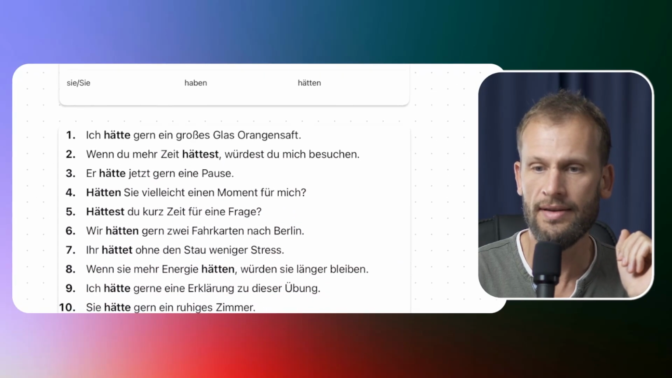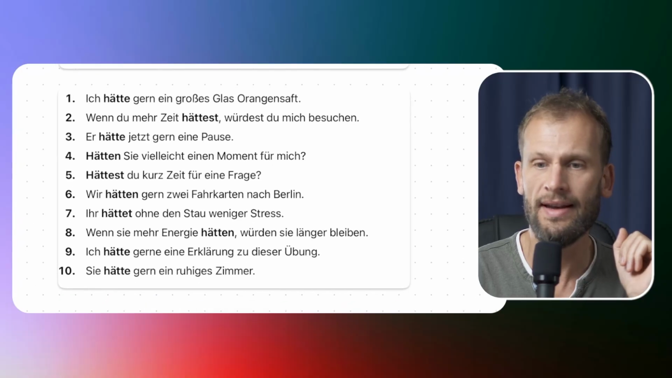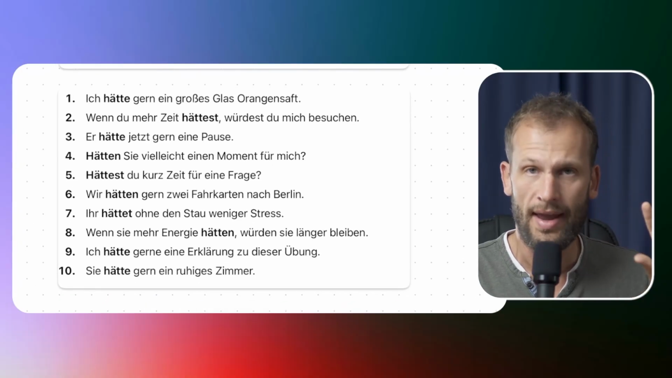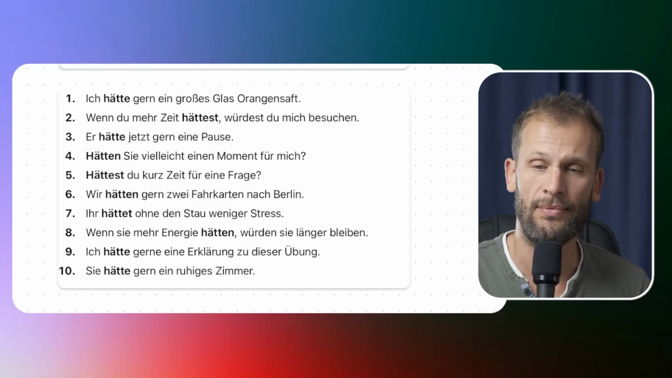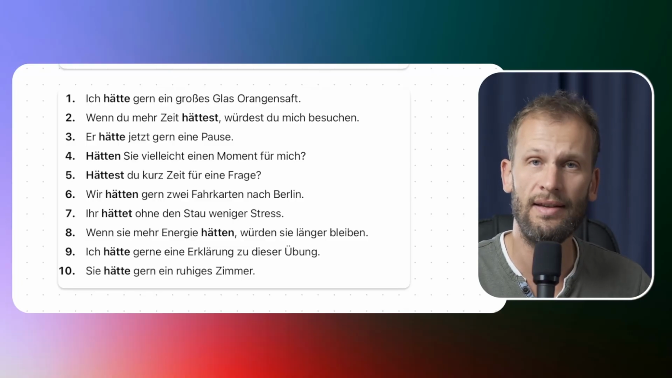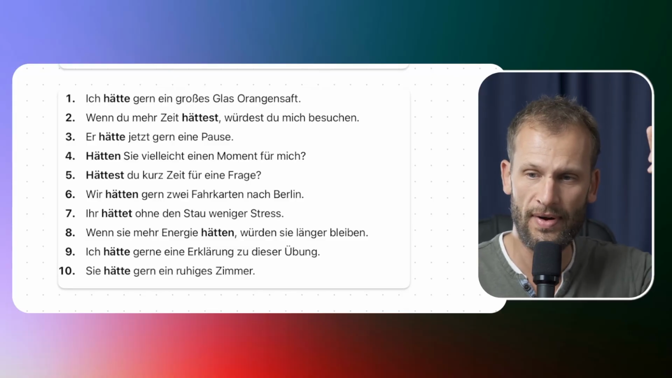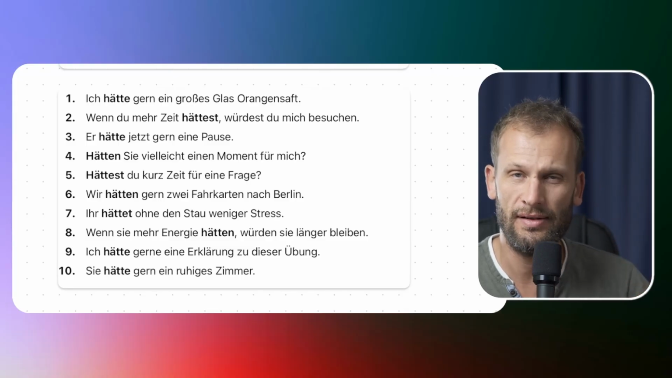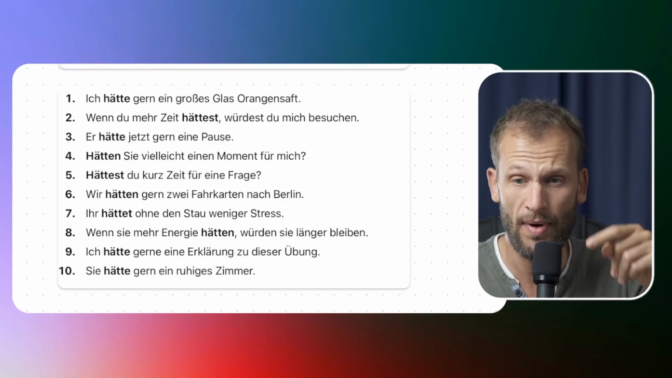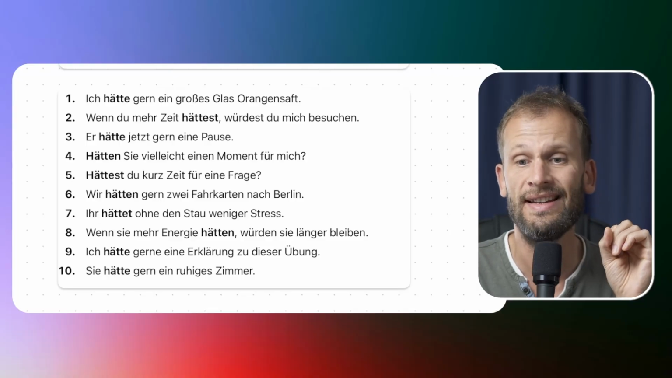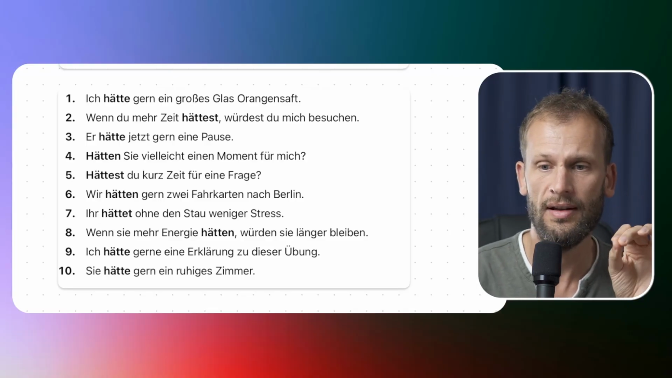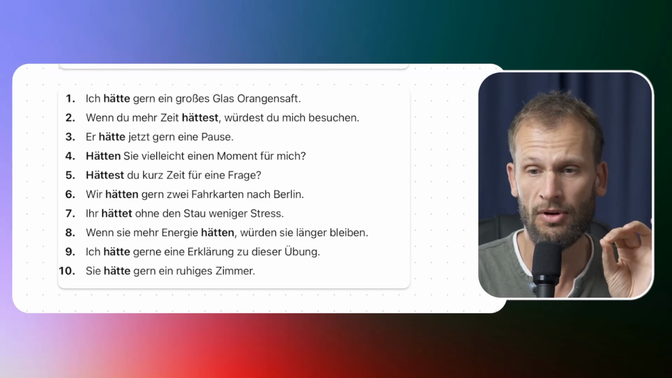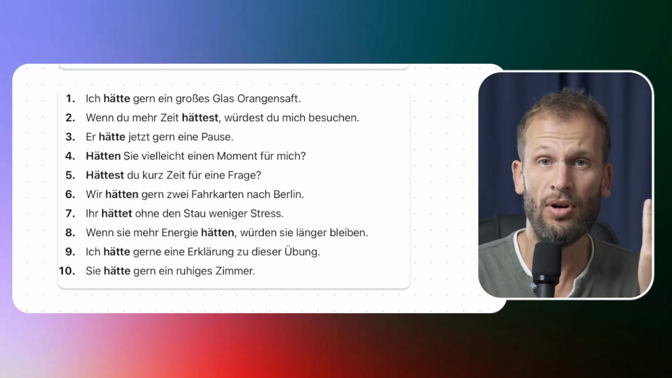So, again, some examples here. Ich hätte gern ein großes Glas Orangensaft. So, it comes from haben. So, ich habe means I have. It's a fact. Ich hätte, it's one of the three functions above, hypothetical or a polite request. And here we have a polite request. Ich hätte gern. So again, you can have the Konjunktiv 2 form ich hätte, and you can combine it with the adverb gern, and then you get a polite request.